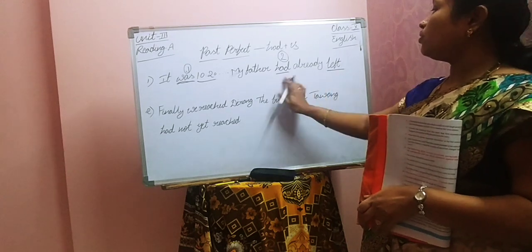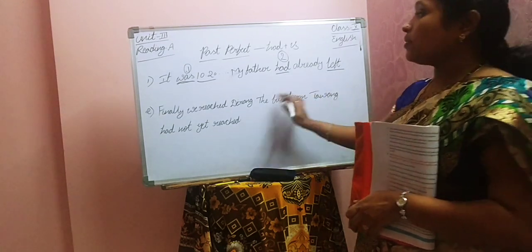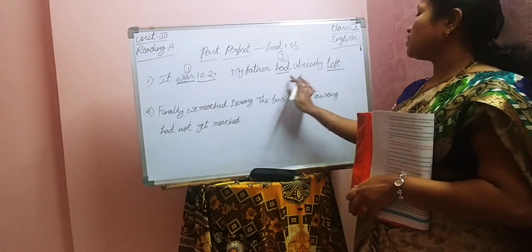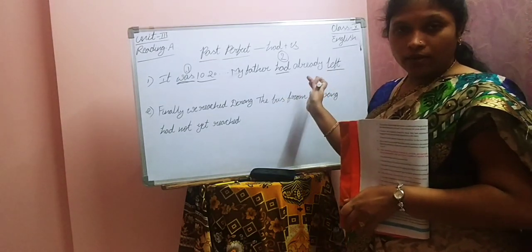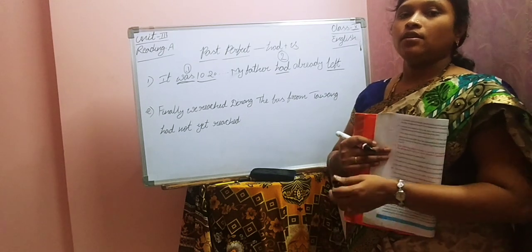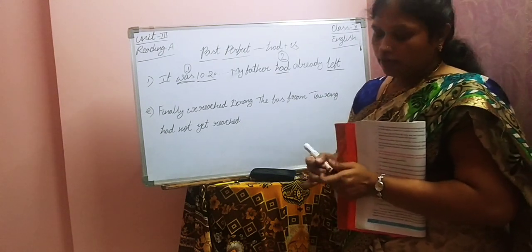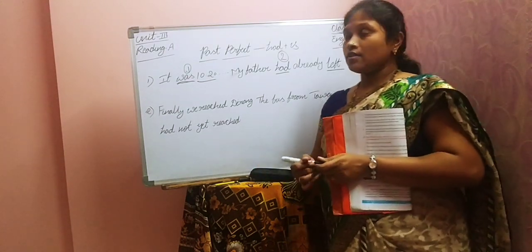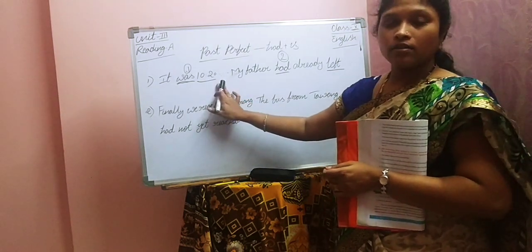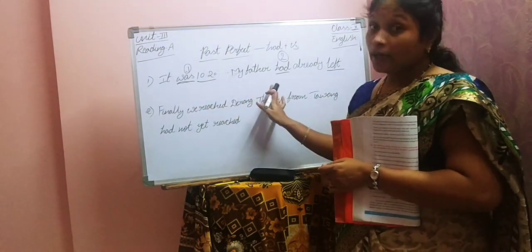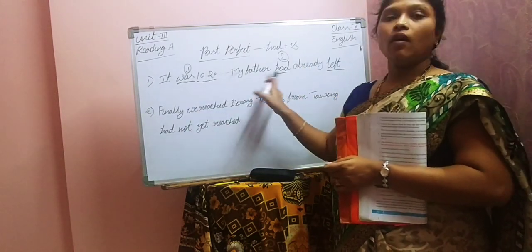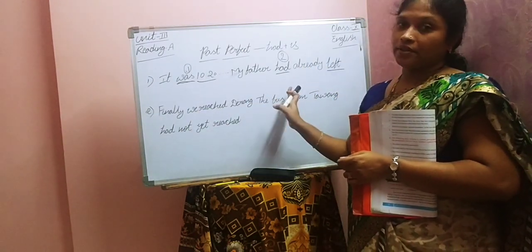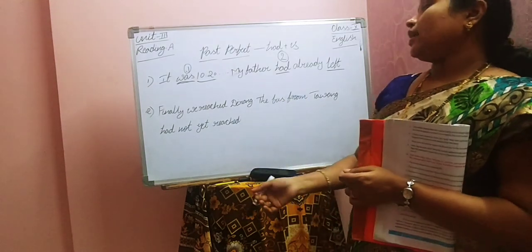So if you want to express like this by using time, we have to mention that in past perfect tense. Okay, children, like that. For example, it was 9 o'clock, already the player had started. Okay.